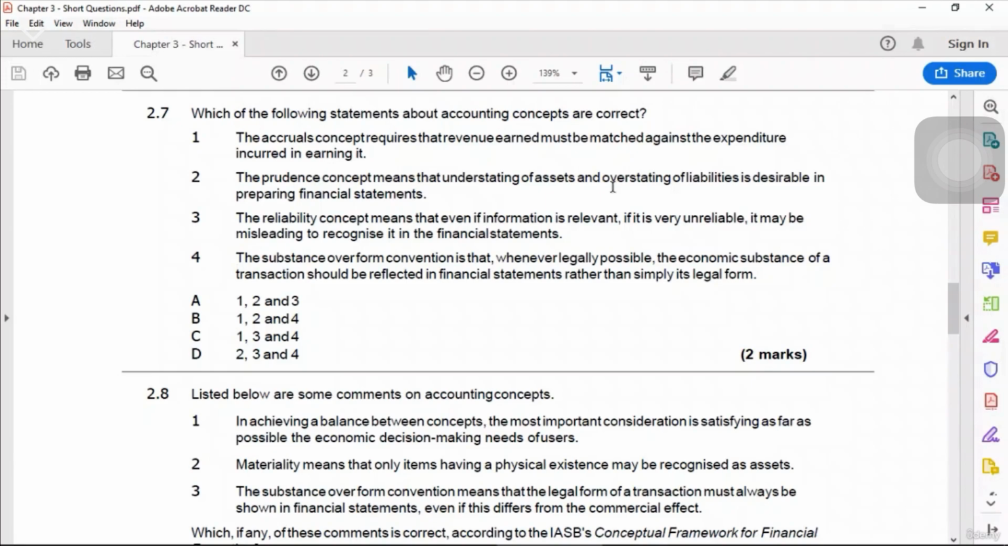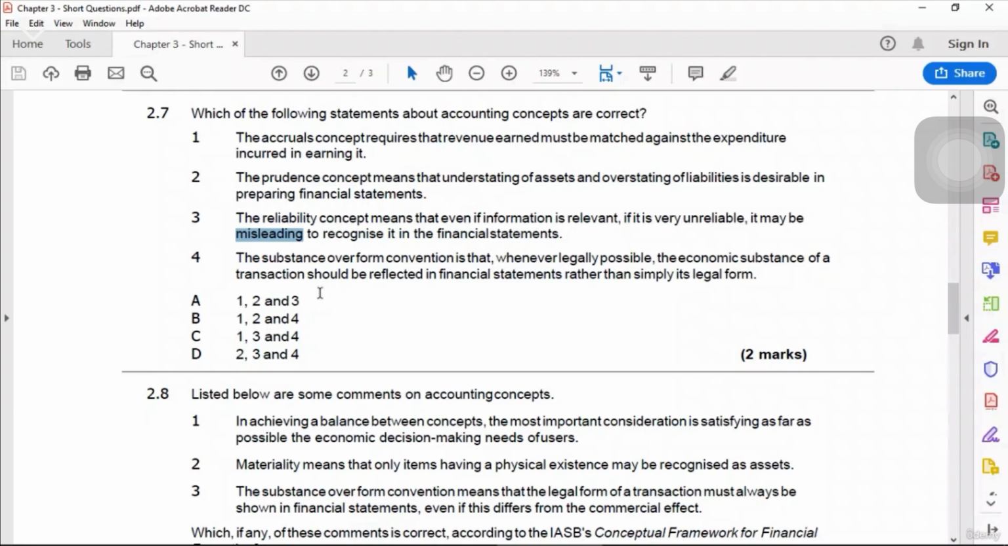What you can do is disclose it. Here the word is recognize. The information is relevant, so I must tell it to the shareholders. But what do I do? I do not recognize it; I disclose it. So this statement is correct, because it would be misleading to recognize. So you cannot recognize it. Misleading to recognize, this is true. We should not be recognizing it.